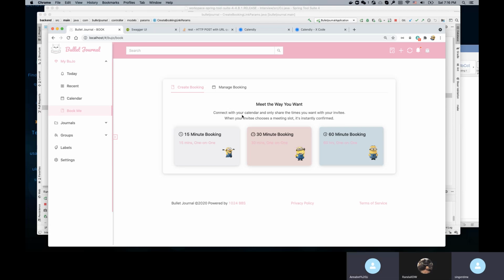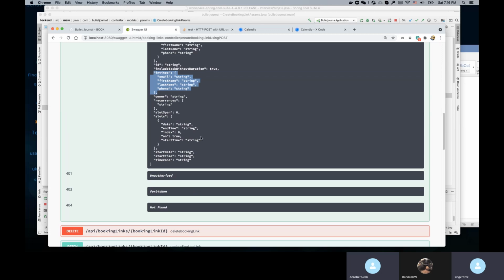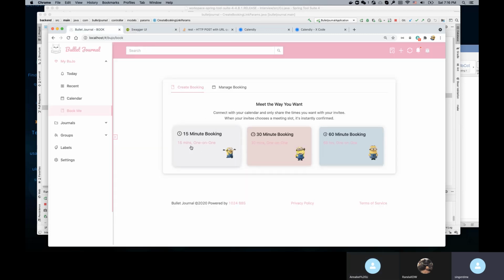So the front end will control the default. Basically, when the front end does the click, it will call the create, and then get back a UUID, okay.